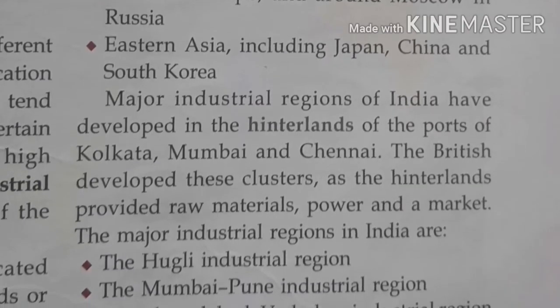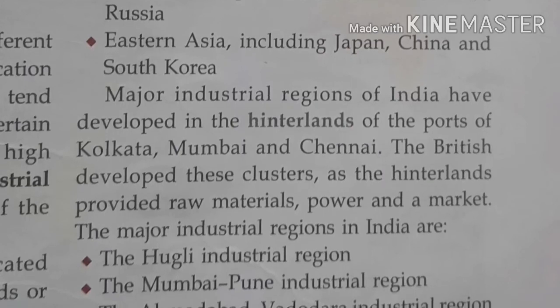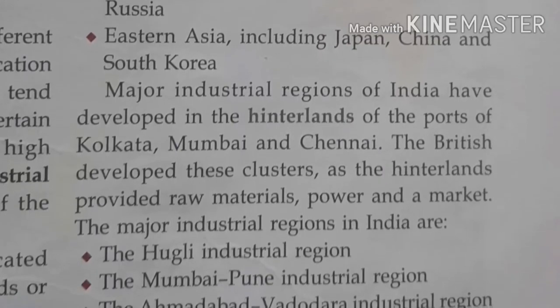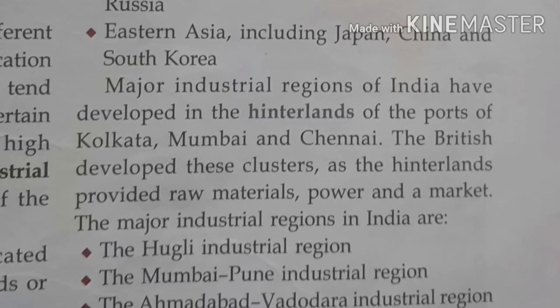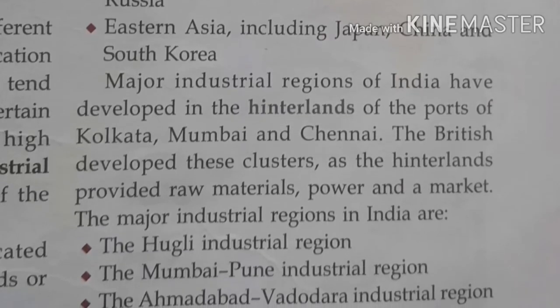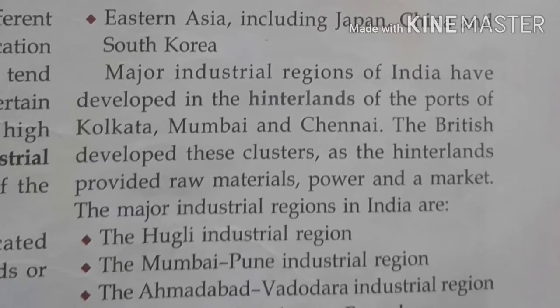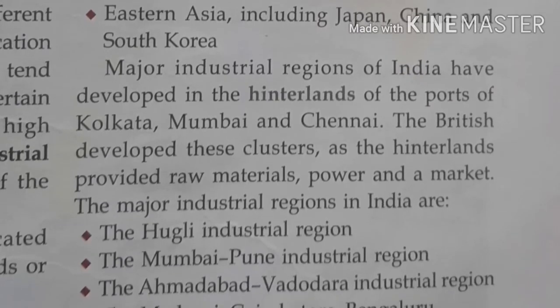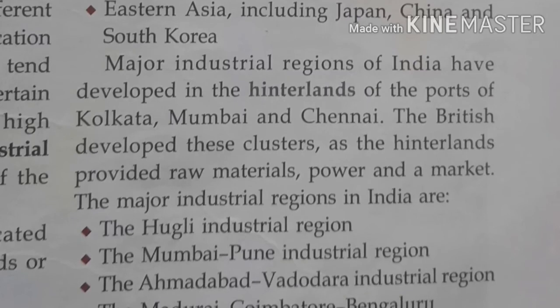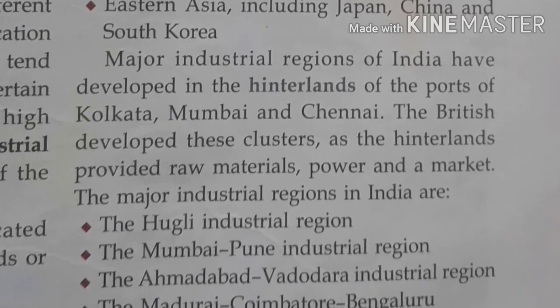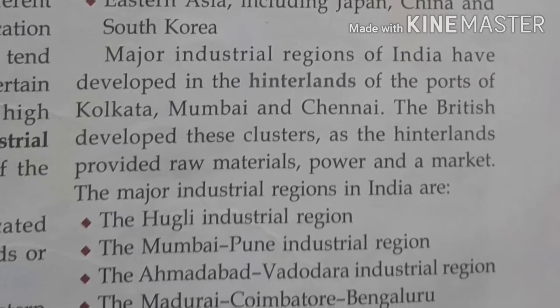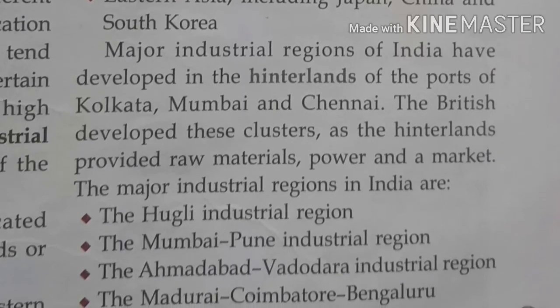You have map number 16 in your book. There you have the major industrial regions located: the first is the Hooghly industrial region, the second is the Mumbai-Pune industrial region, the third is the Ahmedabad and Vadodara industrial region. These are the areas in India where there are lots of industries.